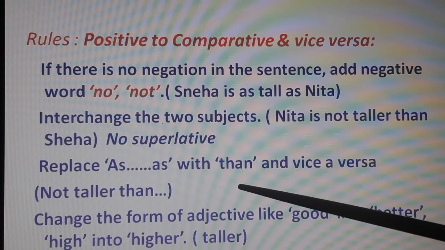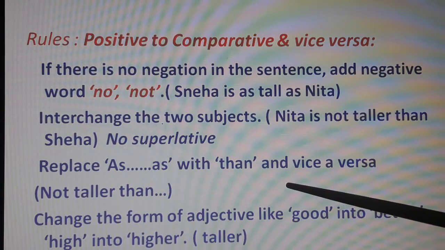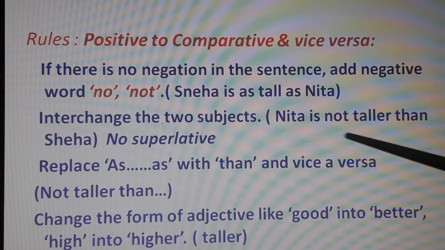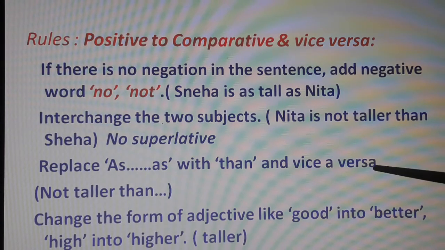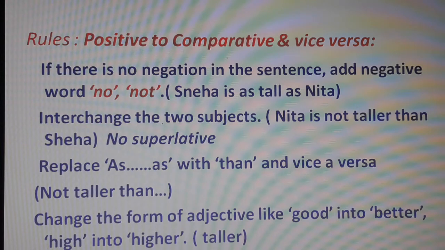Replace as followed by as, this as and as, with than and vice versa. Here in comparative there is no as, that is removed, and we put here than. Not taller than, not smarter than, not more beautiful than, not bigger than, this kind of sentences. Then change the form of adjectives like good into better, high into higher, tall into taller, and so on.